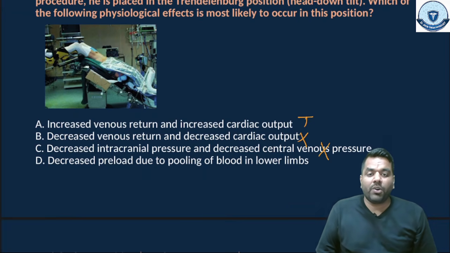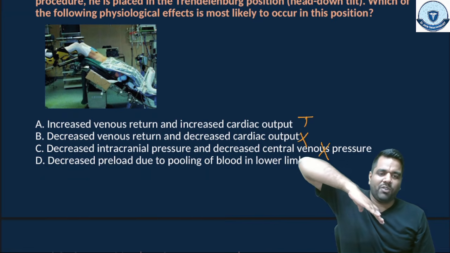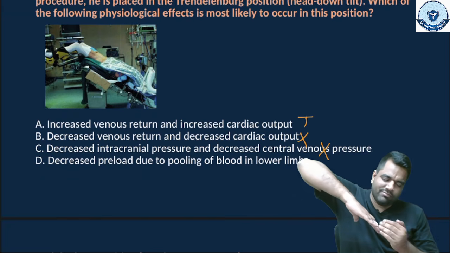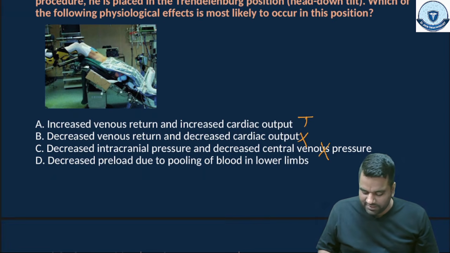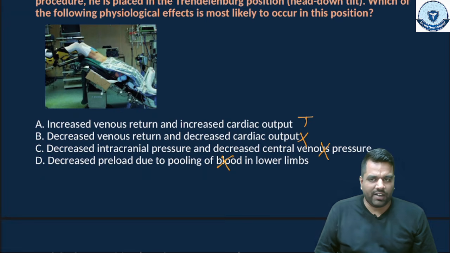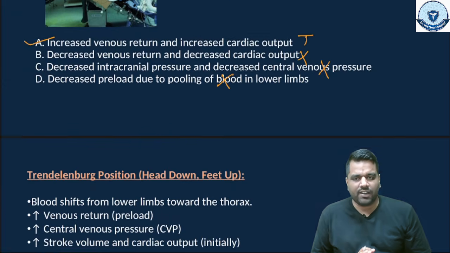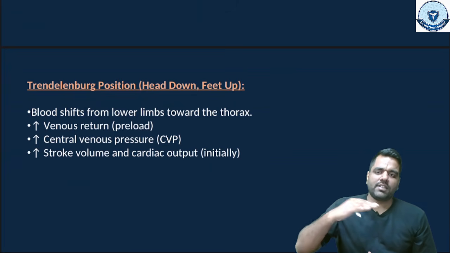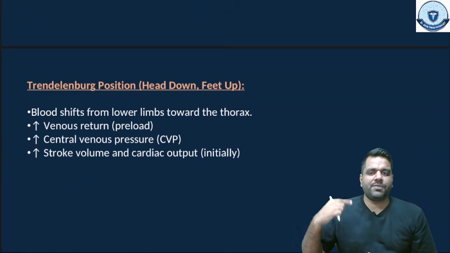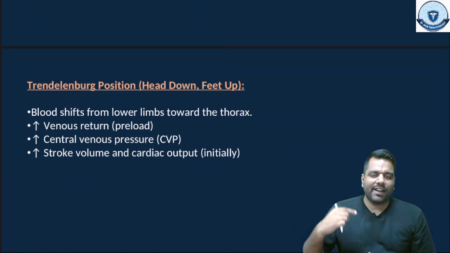Decreased preload due to the pooling of blood in lower limbs. No, guys. If you do head downside and leg upside, blood pooling will be towards the head side, not towards the lower limb side. So again, this is the wrong option, right? So the right answer of this question is increased venous return and increased cardiac output, right? So this is the Trendelenburg position, head down, feet up, blood shifts from lower limb towards the thorax, so that increases venous return, increases CVP and increases the stroke volume and cardiac output initially.